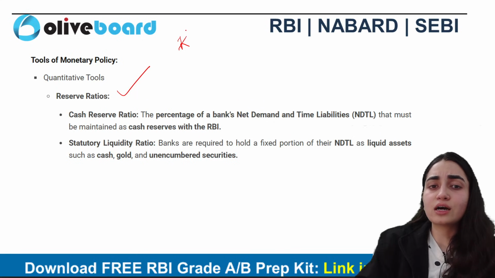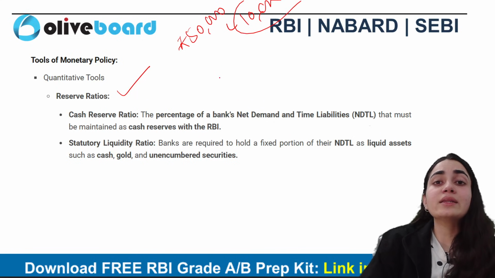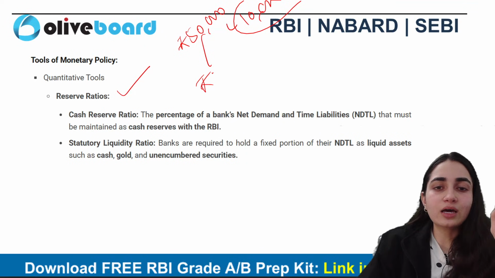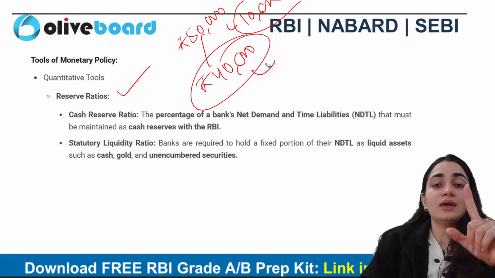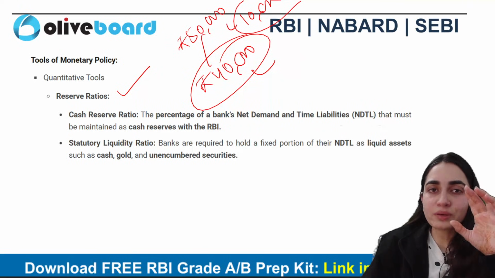Out of your 50,000, you have spent maybe 10,000. Right? And what if you're in need of money? So you keep 40,000 in your savings account, right? So these are basically reserves. Now remember, this is just layman language so that you people understand about it.